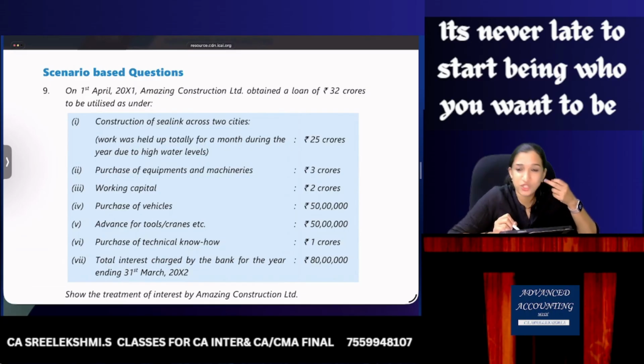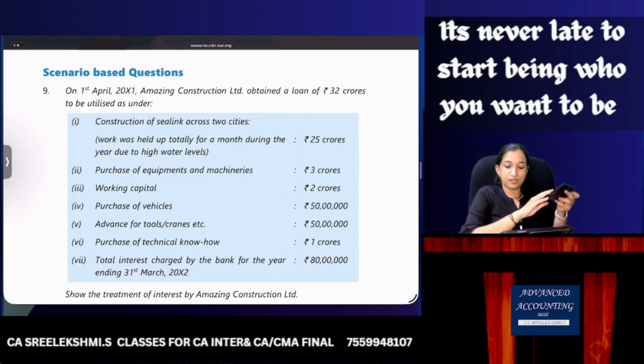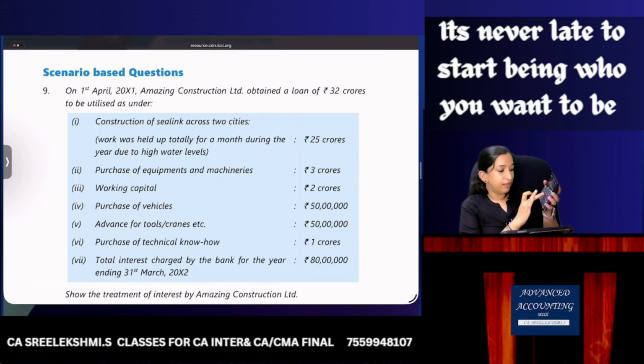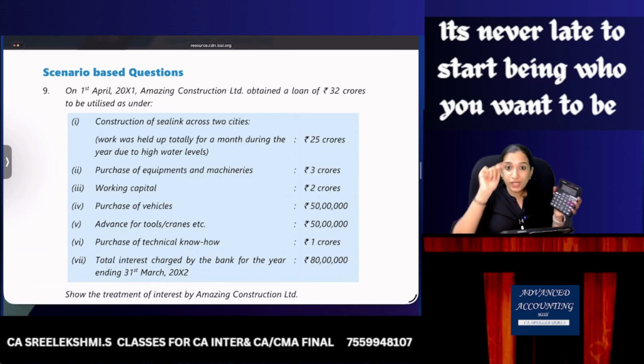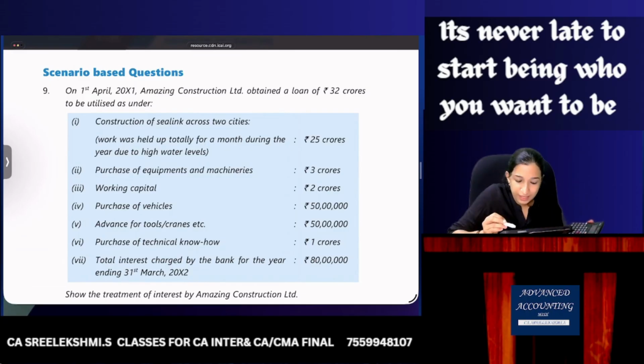Purchase of equipment and machineries, assume. Working capital, not a qualifying asset. Vehicles, generally not qualifying asset. Tools and cranes, no. Technical know-how, no. Total interest, 80 lakhs. So how much interest? What do you think? 80 lakhs divided by 32 crores. So 0.8 divided by 32 into 25. 0.625 can be capitalized relating to the sea link. Equipment and machineries, let's assume not qualifying asset.